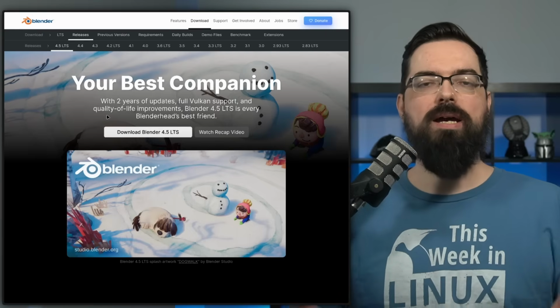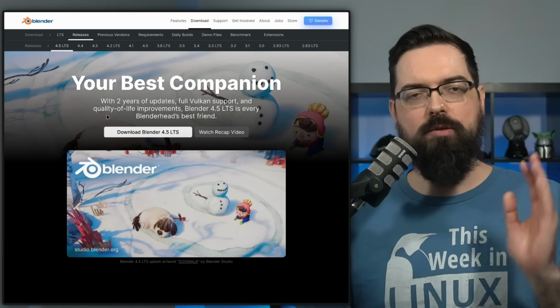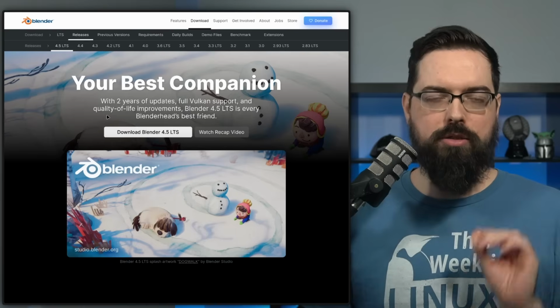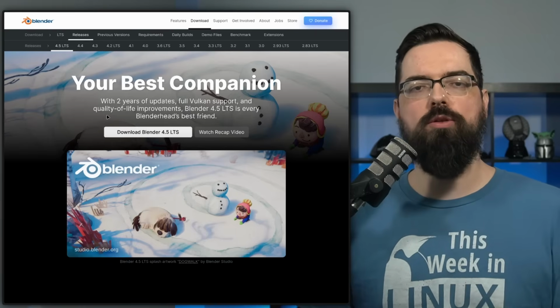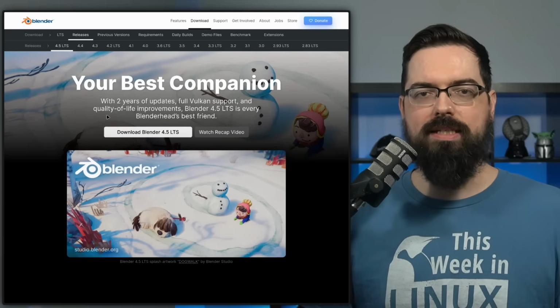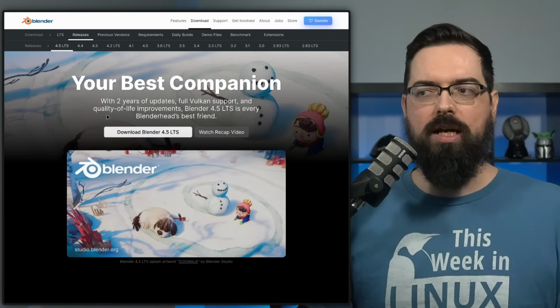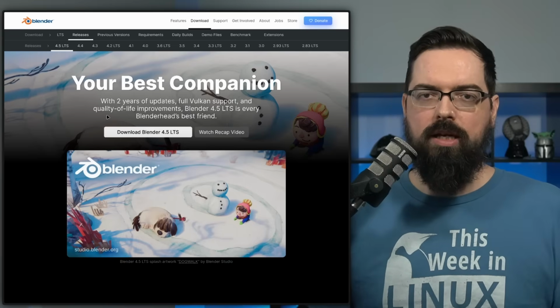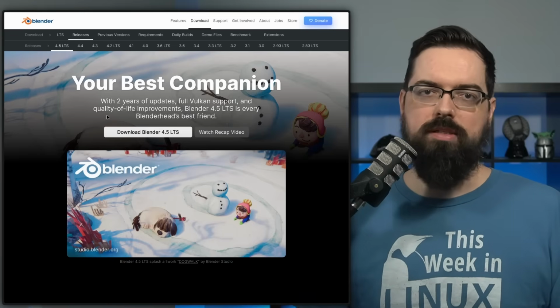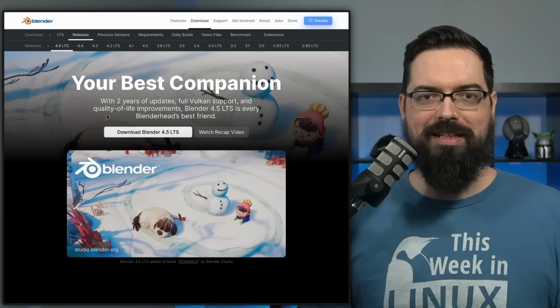The Blender team have announced the latest release of the Blender project. And for those who don't know, Blender is a super powerful open source 3D rendering project. And it is basically the de facto at this point for a lot of people who do motion graphics or 3D rendering or 3D modeling, all sorts of stuff. Blender is a Swiss Army knife of sorts in that field.